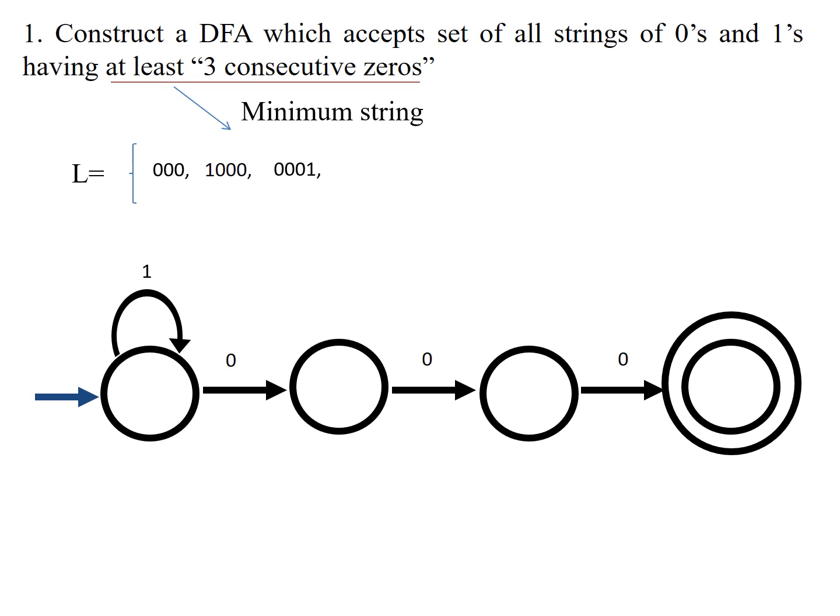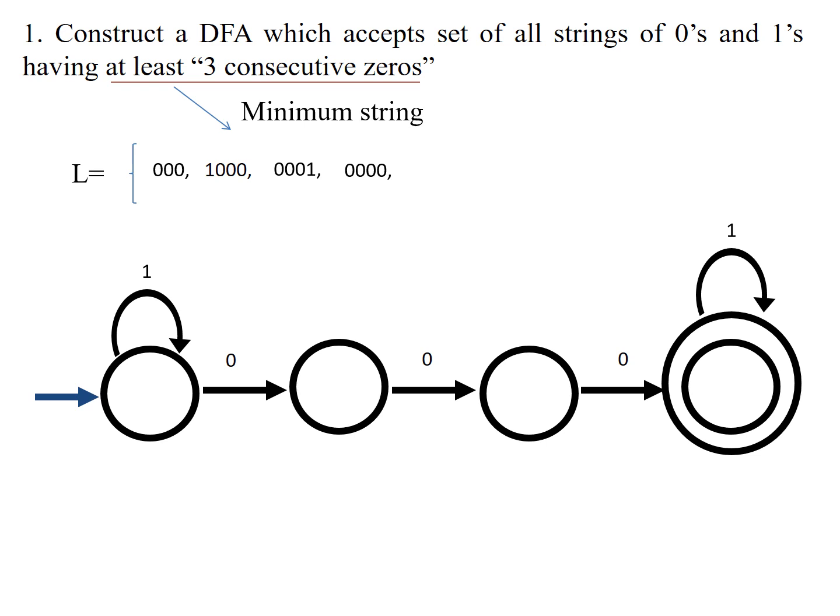What is the next possible string? Look at this, it may be 0001. Starting from the initial state, 0, 0, 0, it goes to the accepting state. But we still have one more input in the buffer, a 1. So you have to make it accept it. Because you already achieved the 3 zeros, at the end you have to accept the 1. Any number of ones can come at the end, so that is also accepted. But you may not know every combination that can come in between these 4 states. Let us see the next possible string.